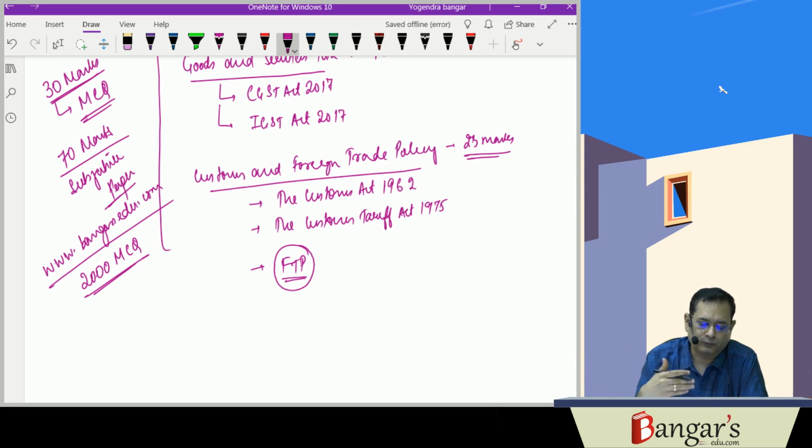Our intention behind introducing this separate portal is that whenever a student completes a particular chapter, he can go and attempt those multiple choice questions. He then has clear knowledge about the chapter he has studied. This helps in revision also.